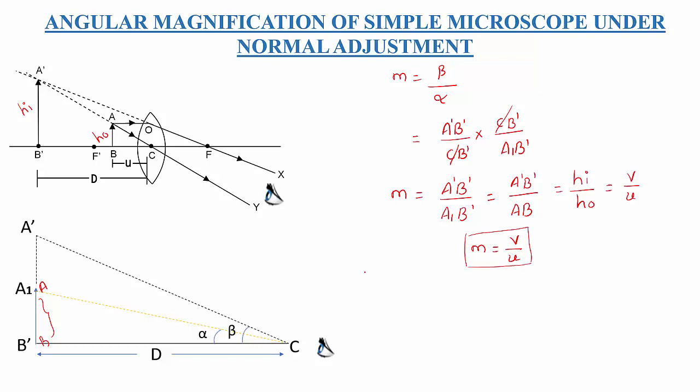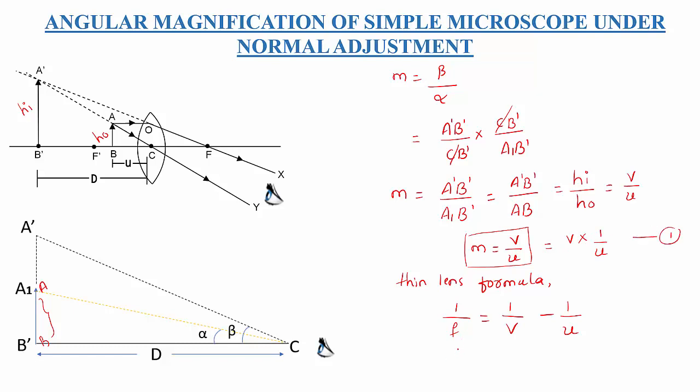Now I am going to use the thin lens formula. According to the thin lens formula, 1 by F equal to 1 by V minus 1 by U. Here, M equal to V by U can be written as V into 1 divided by U. Let us take it as equation 1.